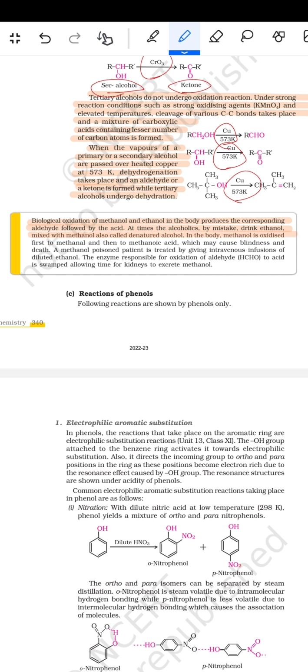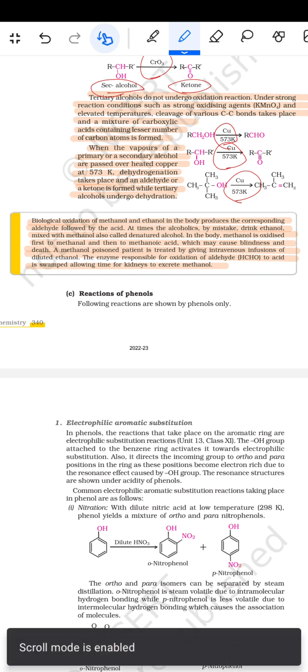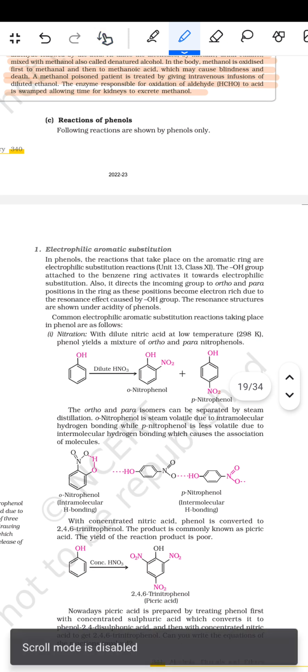In the body, methanol is oxidized first to methanal and then to methanoic acid, which may cause blindness and death. A methanol-poisoned patient is treated by giving intravenous infusions of diluted ethanol. The enzyme responsible for the oxidation of the aldehyde HCHO to the acid is swamped, allowing time for the kidney to excrete methanol. Then come the reactions of phenol.